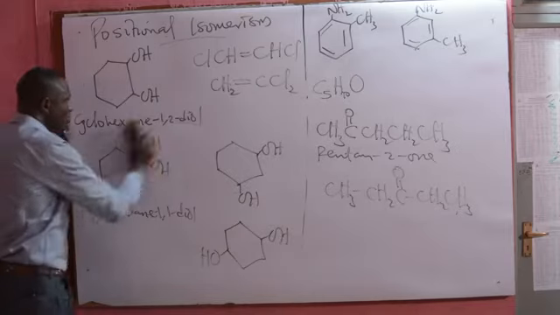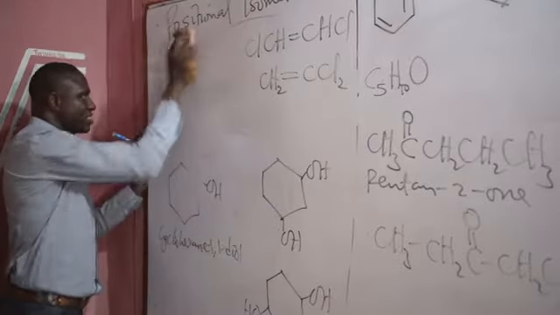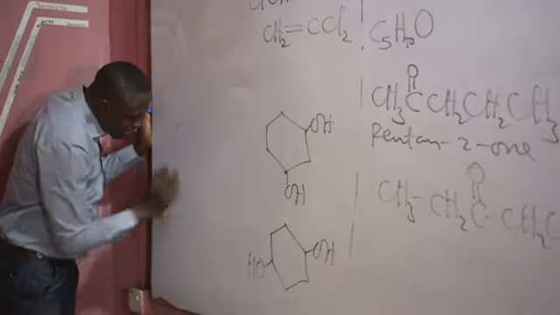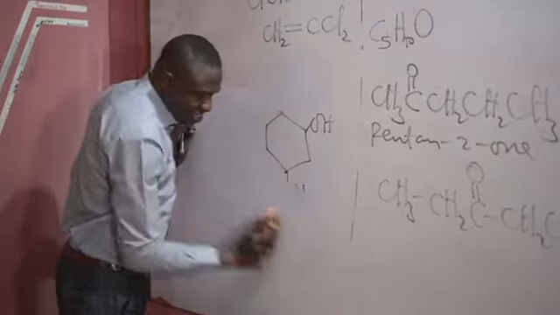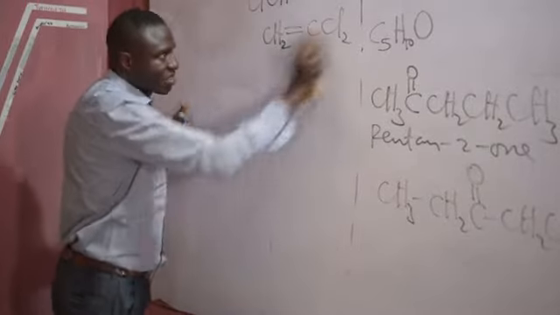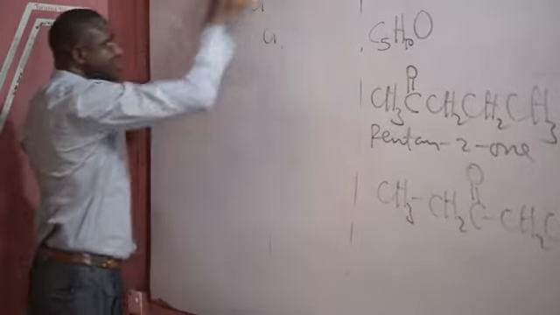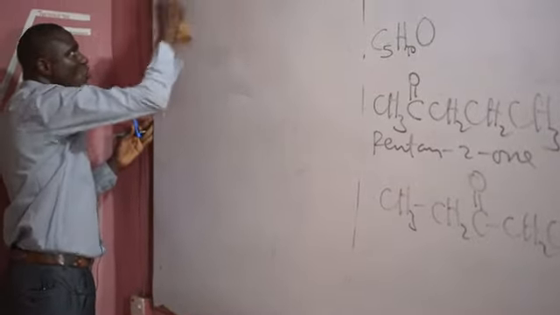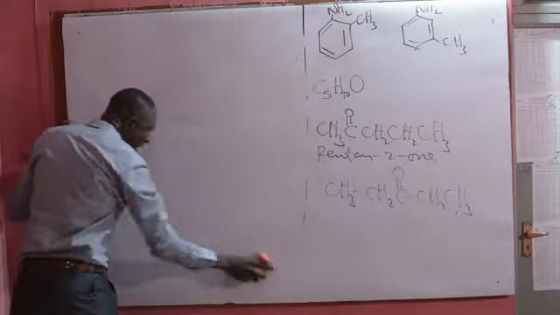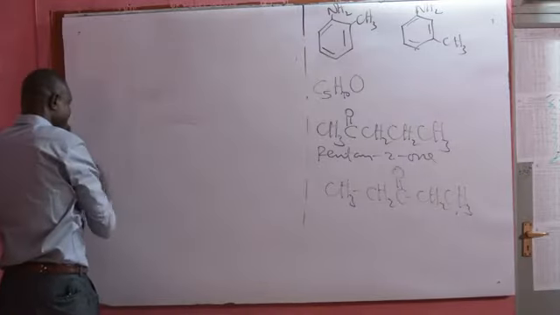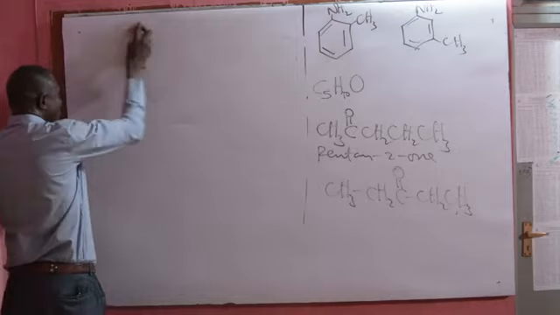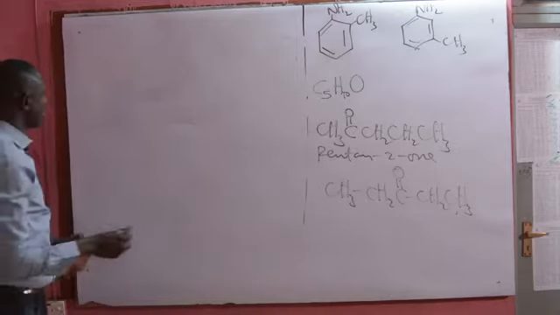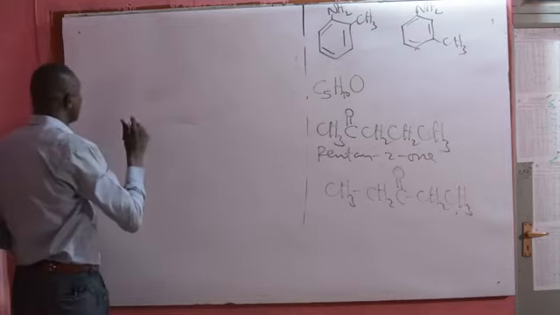And those are also positional isomers. Let us look at functional isomers, another type of isomerism under constitutional or structural. Functional isomerism is a phenomenon whereby two or more organic molecules have the same molecular formula, the same carbon chain length, but different functional groups. The typical example, and they are called functional isomers.